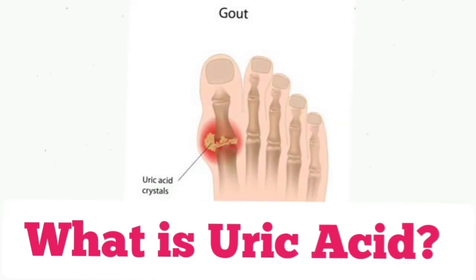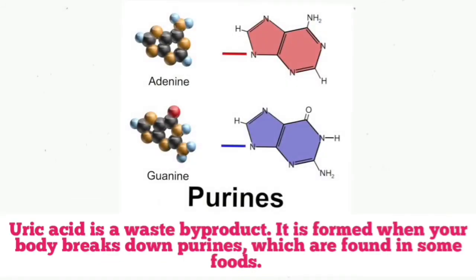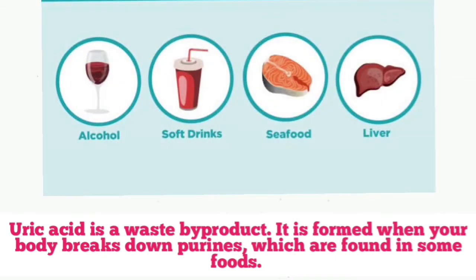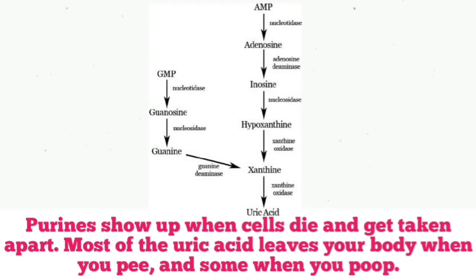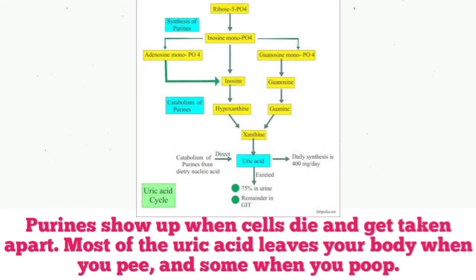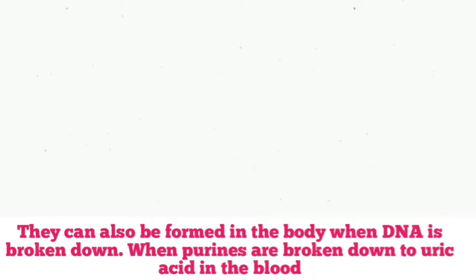What is uric acid? Uric acid is a waste byproduct. It is formed when your body breaks down purines, which are found in some foods. Purine compounds, whether produced in the body or from eating high purine foods, can raise uric acid levels. Purine shows up when cells die and get taken apart. Most of the uric acid leaves your body when you pee and some when you poop.